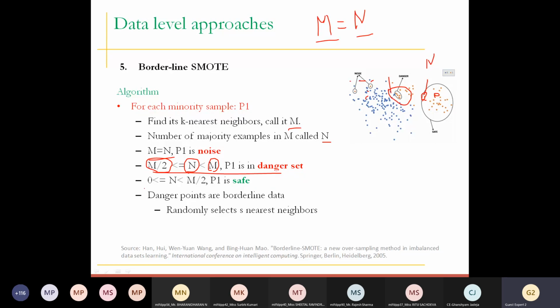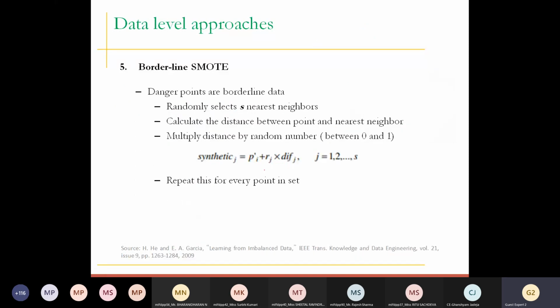And when you have zero or very few records belonging to the majority class, that particular point resides in the safe points. After creating this, we need to focus only on the danger set, and on the danger set you repeat the process again to generate synthetic data.